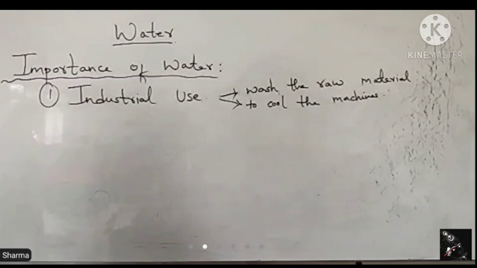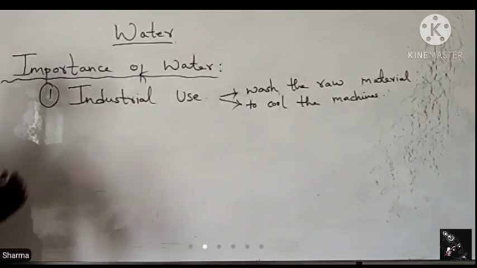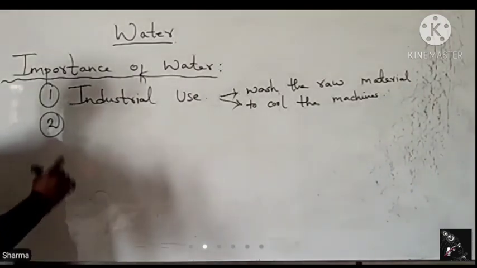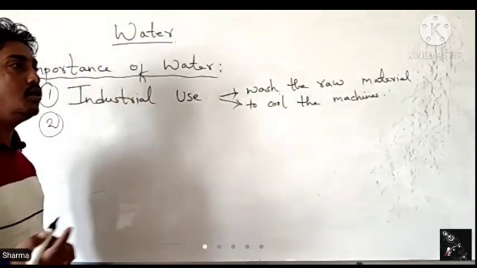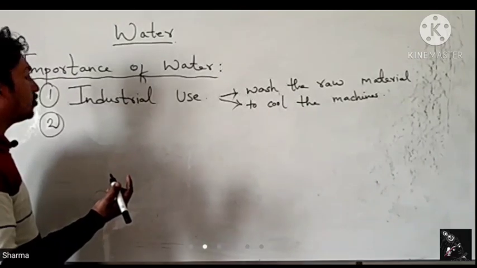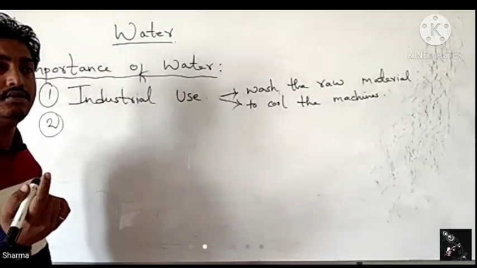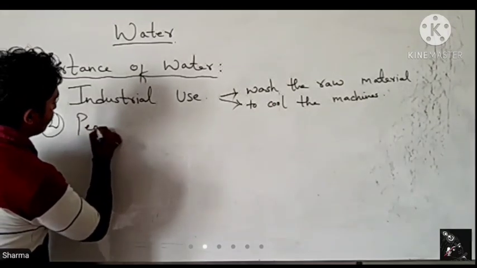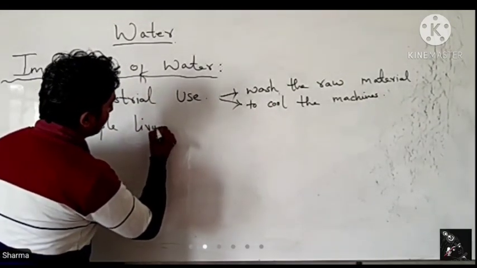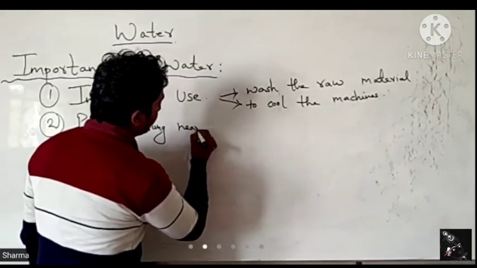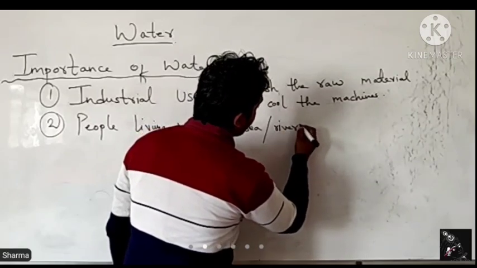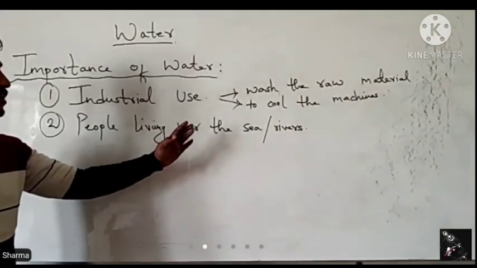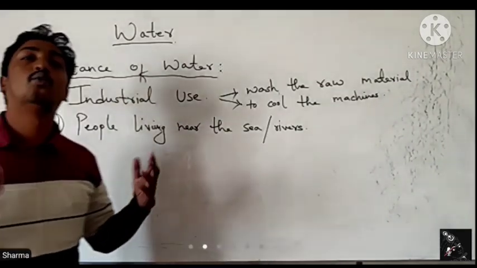Then another thing, many people living near the sea or rivers mostly depend on water for their survival.